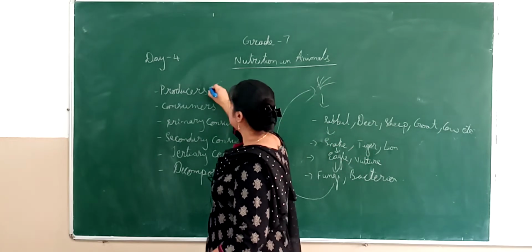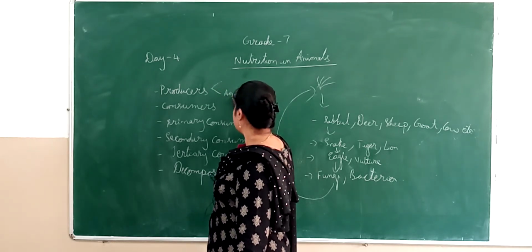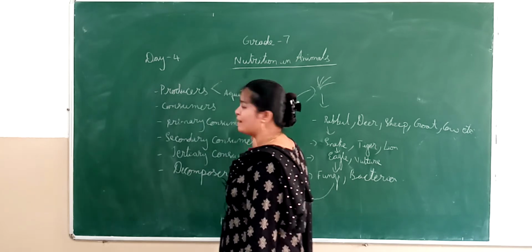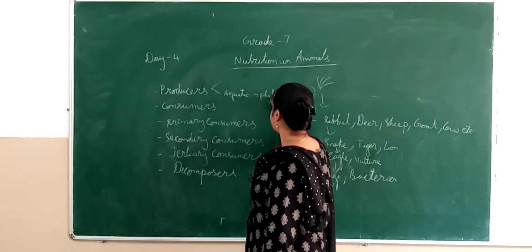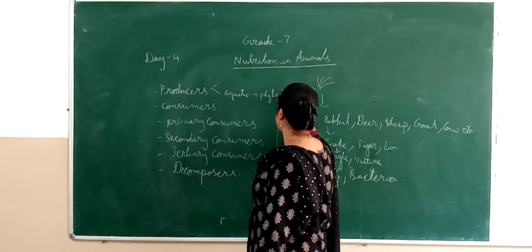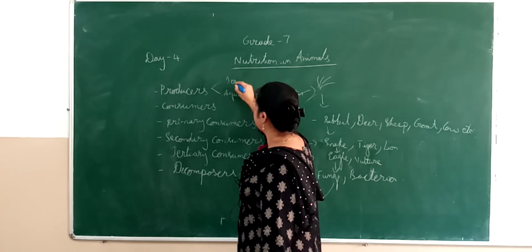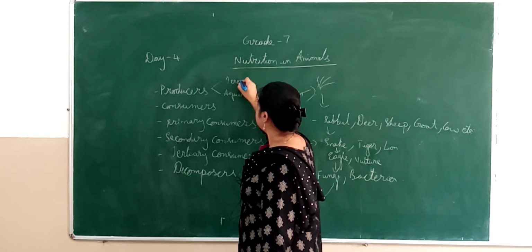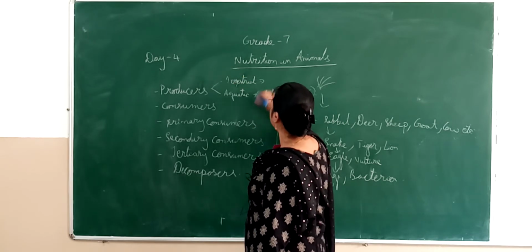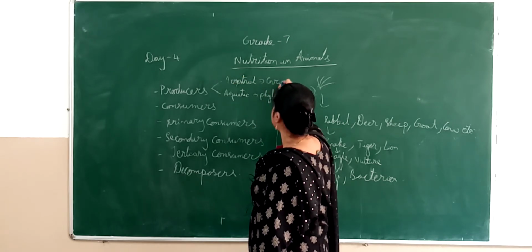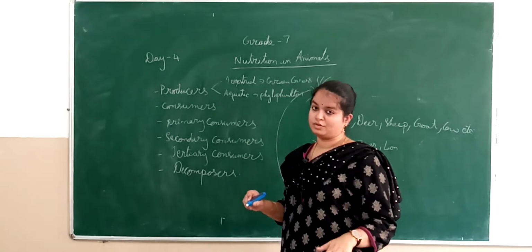Here, producers in the case of aquatic ecosystem. Aquatic means water, right? You are having phytoplankton. On terrestrial, that means on land, you are having green grass. Right, so these are initially the producers.